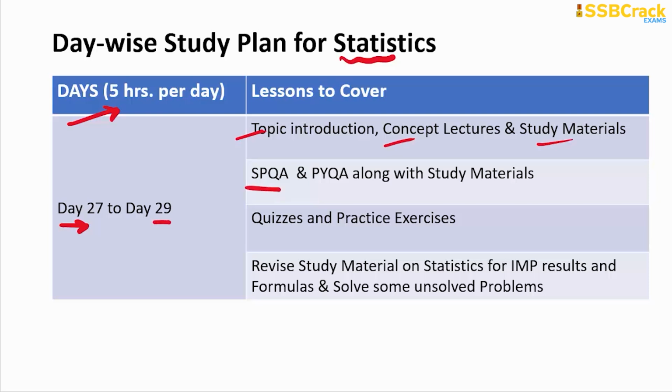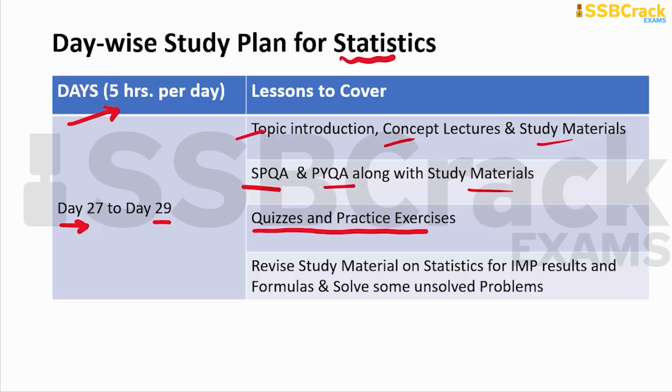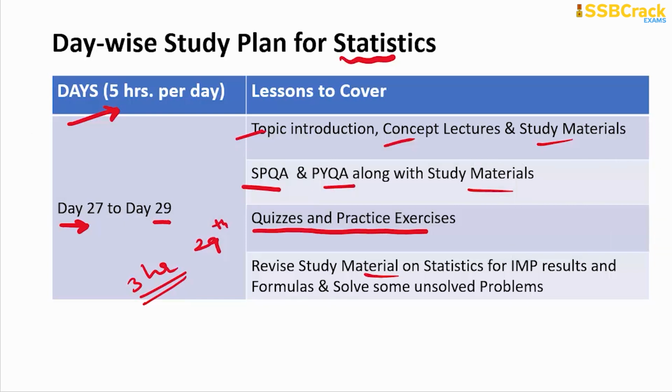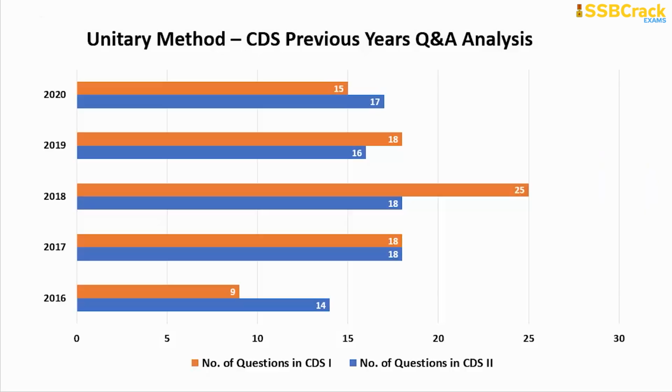Also go through the SPQA, PYQA lessons along with the study materials and attempt the questions from quizzes and practice exercises. So in the last 3 hours of day 29, what do you do? You revise the study material on statistics for important results and formulas and solve some unsolved problems. Alright, and then your preparation should start for the topic of unitary method.